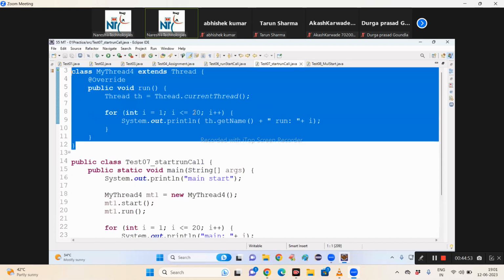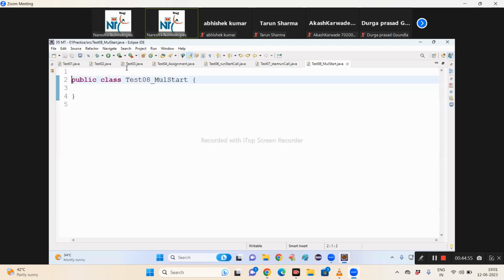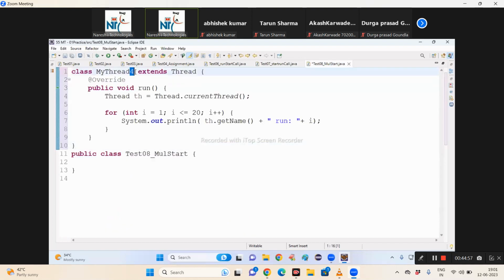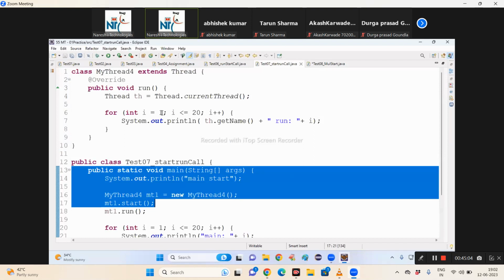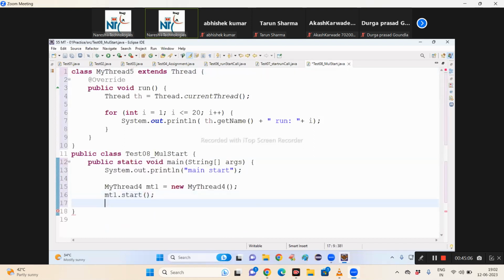Now I'm taking the same class, my 35. Up to now, we have understood how to start a custom thread. Only one custom thread I have created. Now I want to create multiple custom threads. Possible or not possible? Possible. I can create multiple custom threads. Tell me, to create multiple custom threads, what should I do?